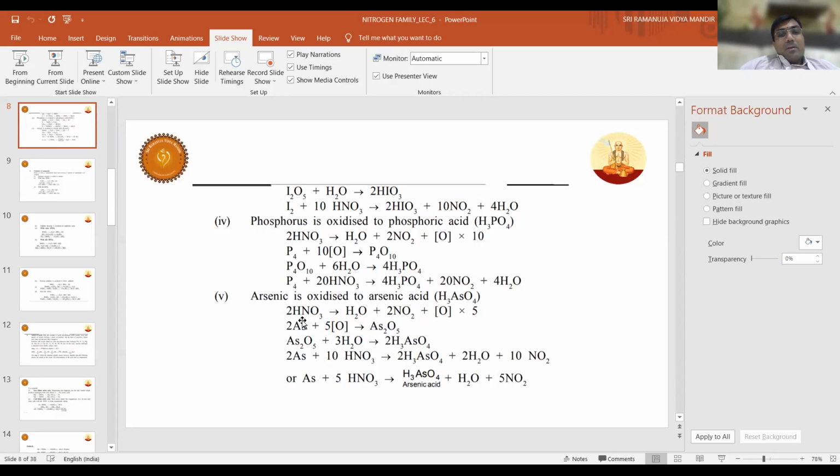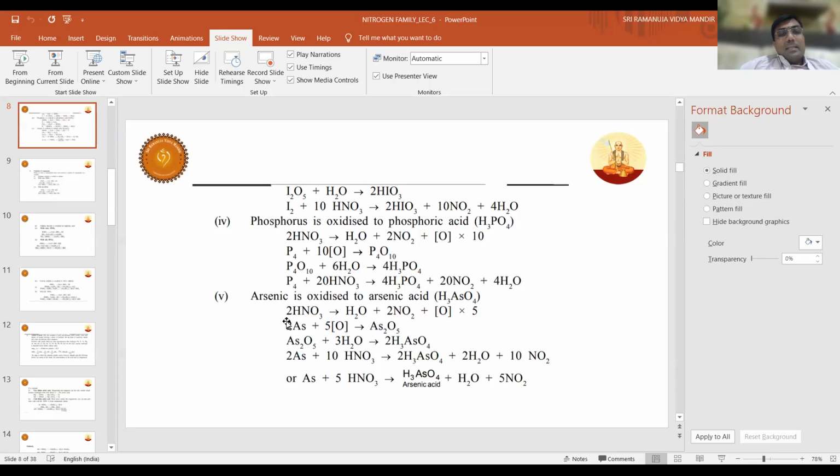Arsenic is a metalloid and it takes the nascent oxygen, forming As2O5, because arsenic can maximum exhibit an oxidation state of +5. Listen very carefully.